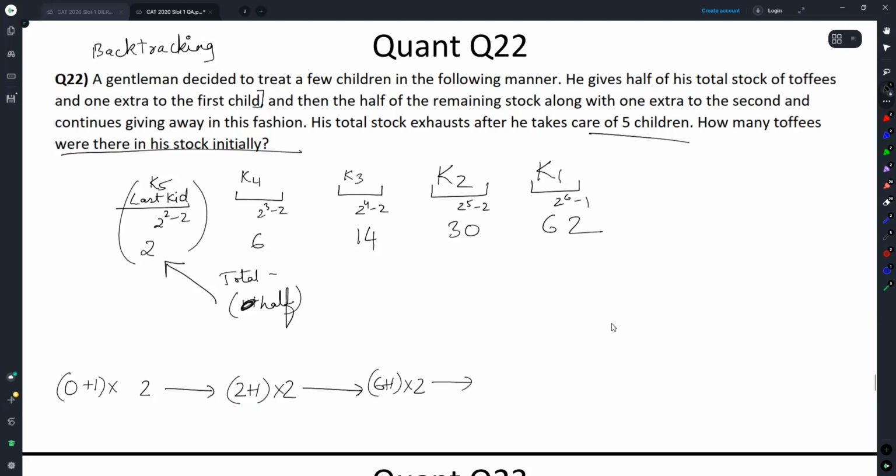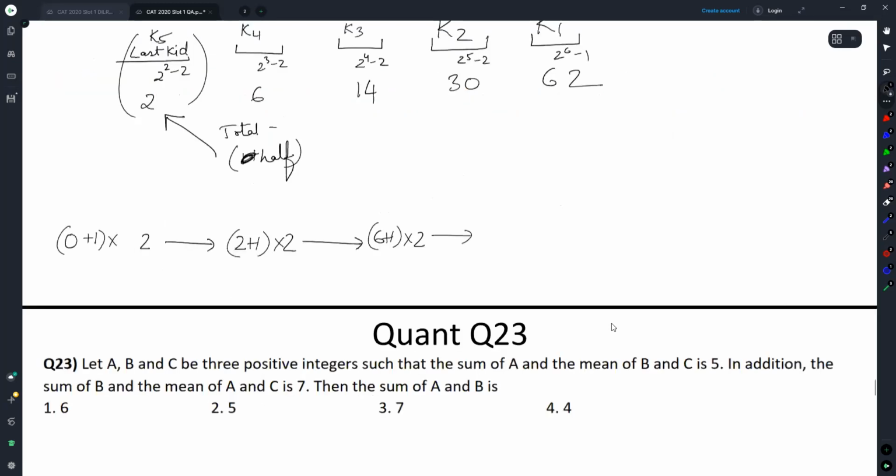Standard, there is nothing else to it. Anytime you see this working-your-way-backwards approach, as in you halve this and add something, halve this and add something, and at the end it finishes, or at the end 5 chocolates are left, or 6 chocolates are left. As long as at the end you have a specific number, backtracking is the only way forward. Okay, let's go.